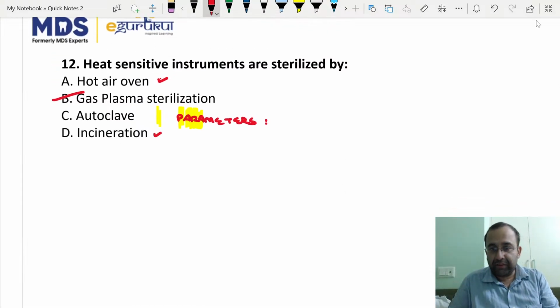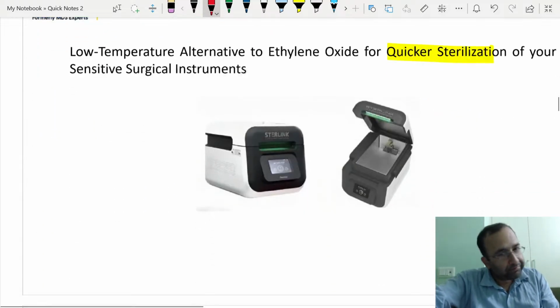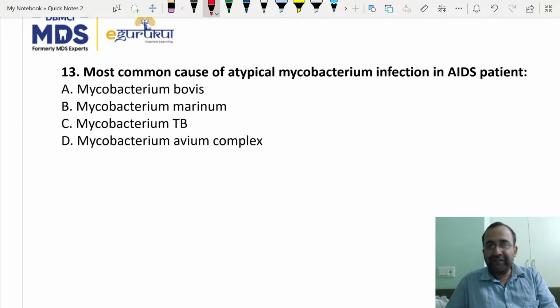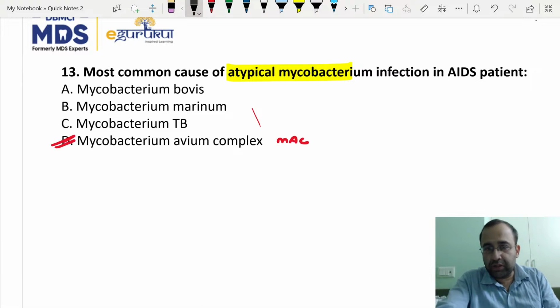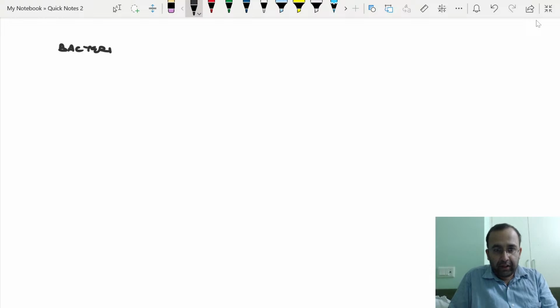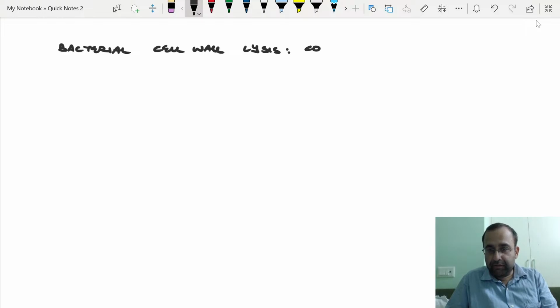121 degrees for 15 minutes at 15 pounds per square inch, 15 psi. So heat sensitive instruments cannot be treated that way. Next, a straightforward question. The most common cause of atypical mycobacterium in AIDS is MAC, Mycobacterium avium complex. Now, tell me this with respect to complement. Let us do 2-3 questions here only. With respect to complement pathways, bacterial cell wall lysis is mediated by which complement? Keep on telling me the answers.